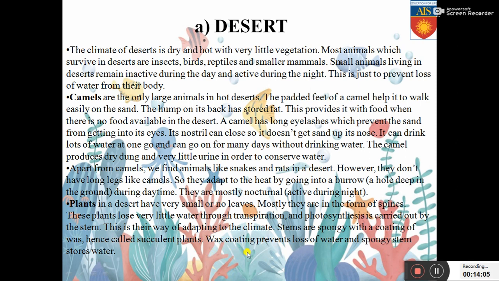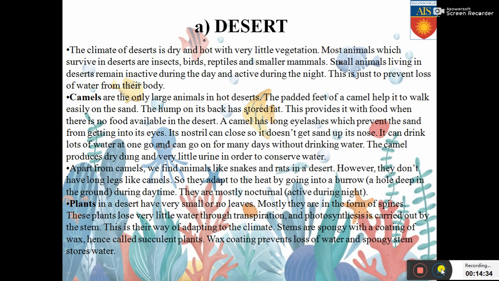So what do we learn from here? Plants in deserts, if you have seen cactuses, you will see mostly in deserts cactuses are there. The cactuses don't have leaves. They are either modified into spines or else plants have very small or no leaves. Mostly they are in the form of spines, as we have seen in the cactus. Since they have very small or no leaves, they do not lose extra water by transpiration.